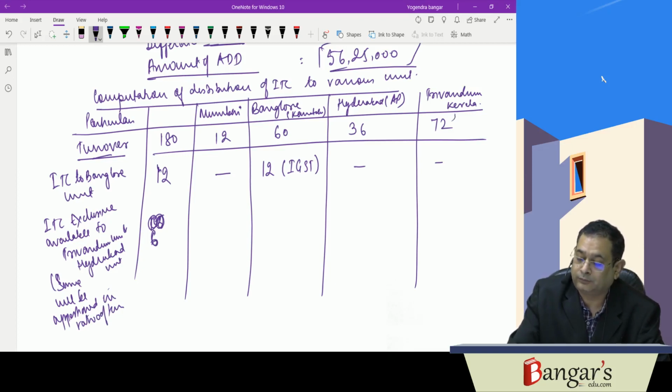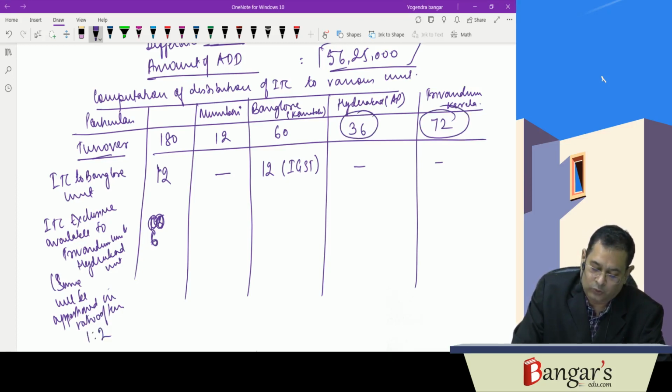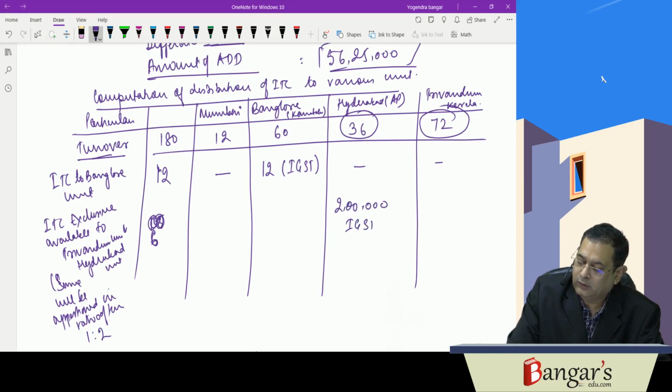Trivandrum is 72, Hyderabad is 36. So it is 1:2. So 1 is what? 2 lakhs. This will be IGST. And here it will be 4 lakhs.